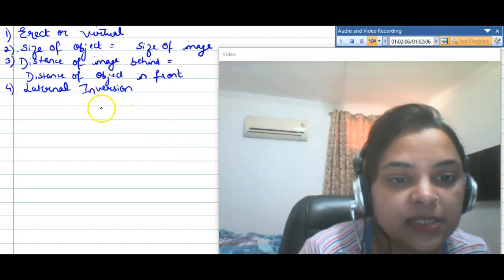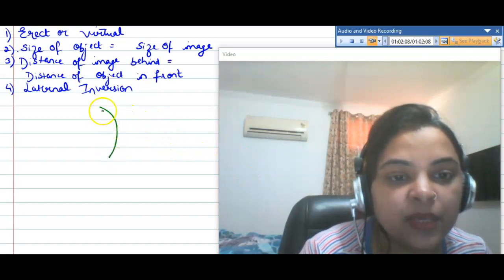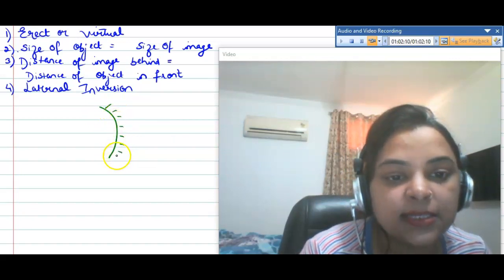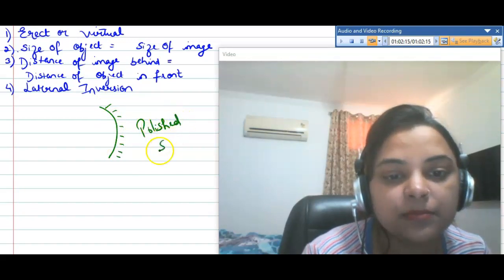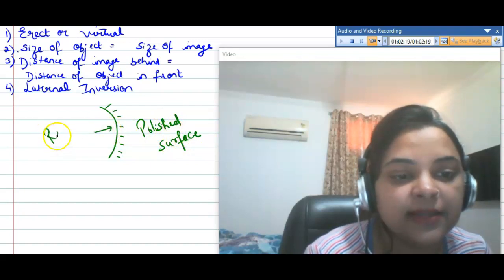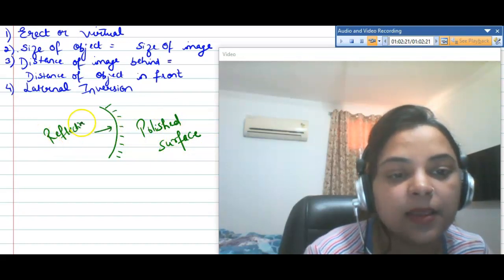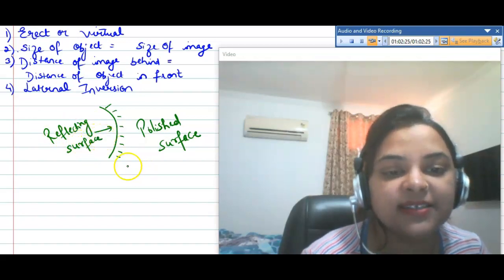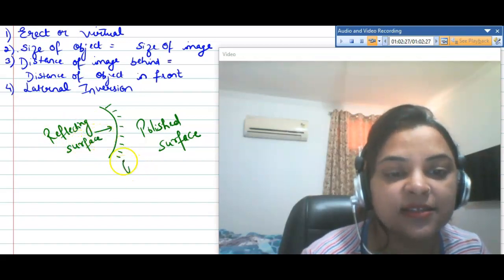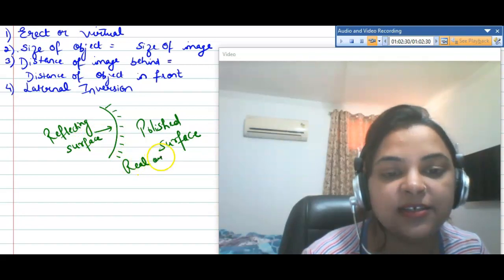Concave mirror is this one. This is the polished surface and inside is the reflecting surface. And we know what kind of image it forms: that is real and inverted.